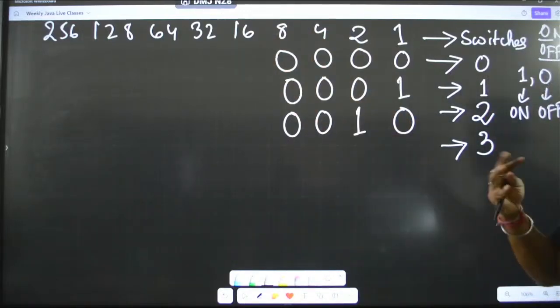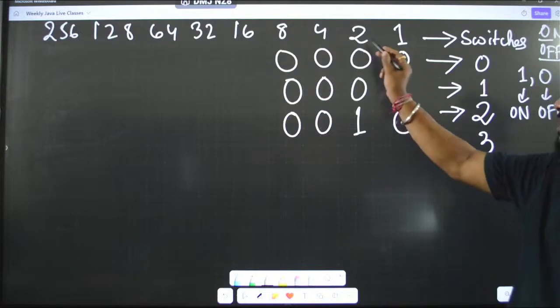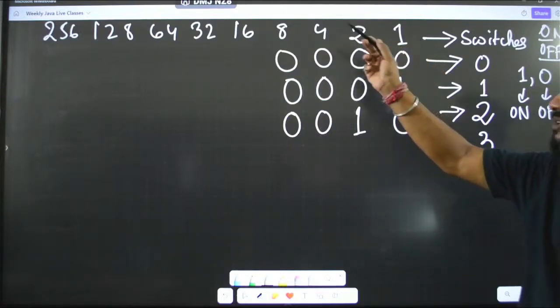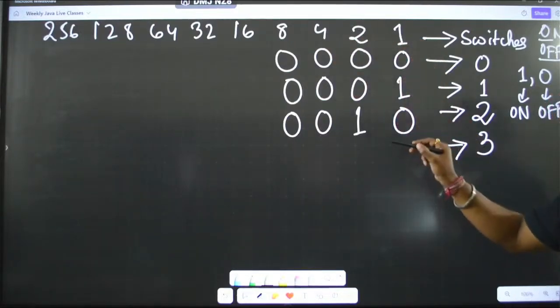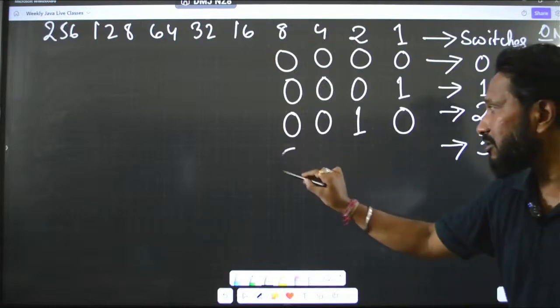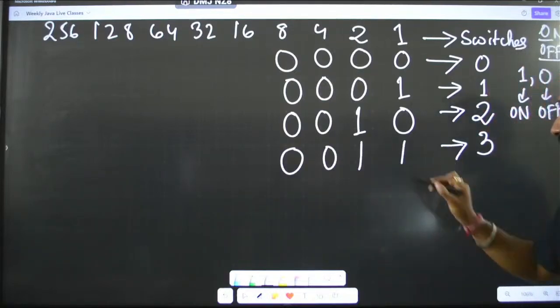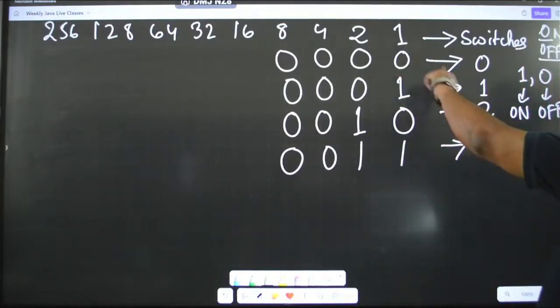We can add up, okay, that is the thing. 2 plus 1 gives you 3. So, ultimately whenever you can add up, just put those switches as on. So, what I will do is 0 0 1 1. See, make sense? 2 plus 1 is giving you 3.